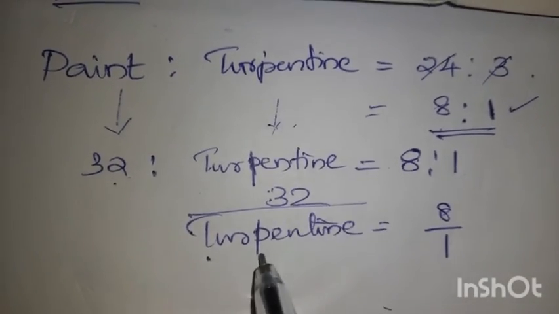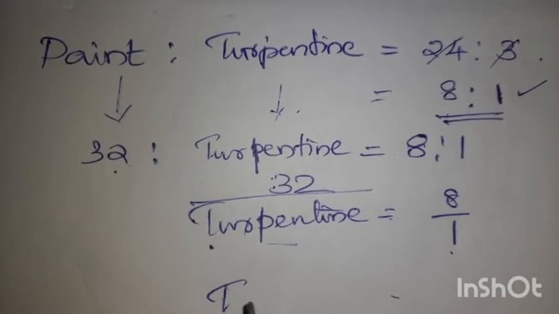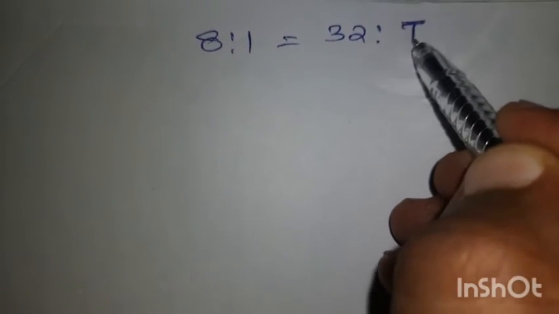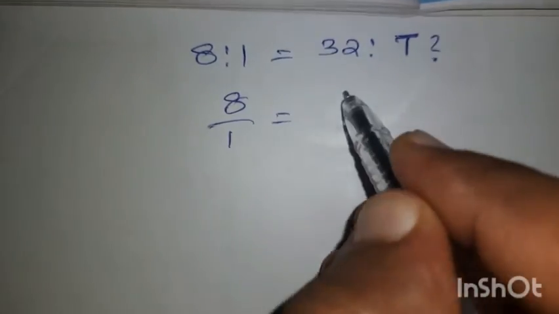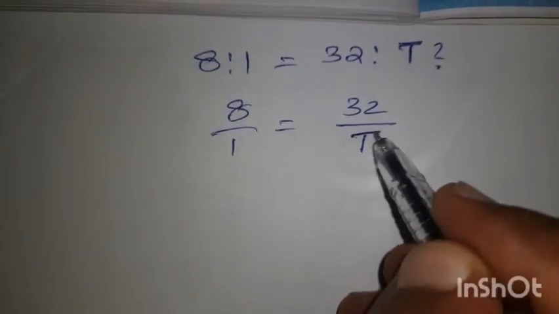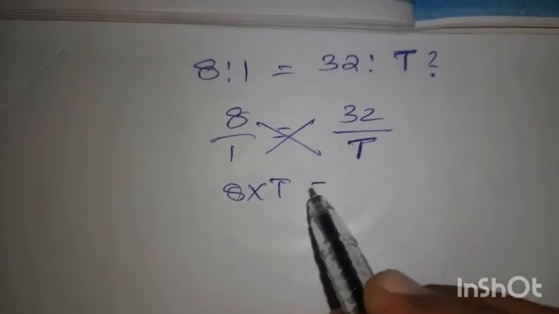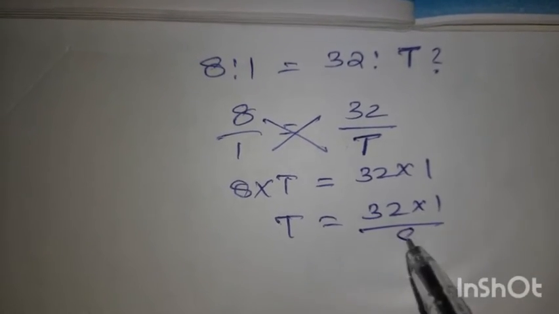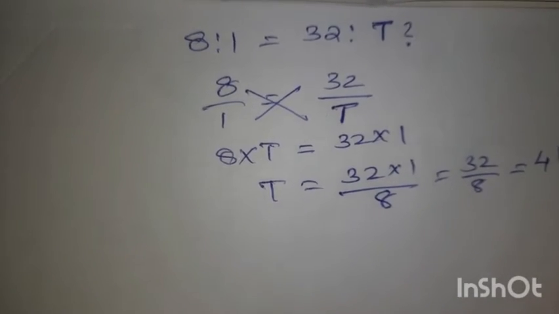So 32 by turpentine equal to 8 by 1. So the ratio 8:1 is equal to 32 liters of paint and how much amount of turpentine. Okay, this is a ratio. This 8 by 1 is equal to 32 by T. You can write the notation as T. So if you cross multiply, 8 into T is equal to 32 into 1. So T is equal to 32 into 1 by 8. That is 32 by 8, which is 4 liters.